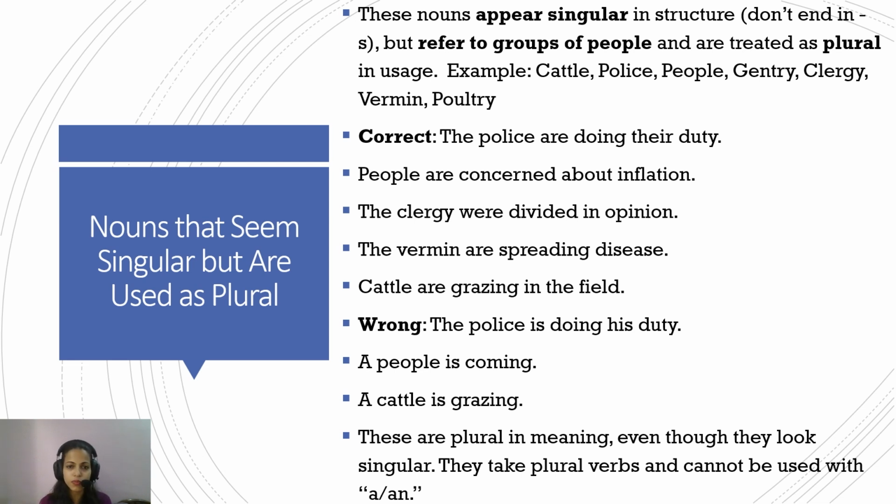Gentry, clergy, vermin, which are those animals that usually destroy fields or crops, so they are declared as vermin. Poultry. All these words refer to a group, but there is no s at the end of them, so they appear singular. The police are doing their duty. Because the word police looks singular, it's a very commonly mistaken word. The police is doing their duties wrong. Grammatically speaking, in colloquial speech, the way we talk, we say the police is doing their duty, but the correct grammatical way to say it is: the police are doing their duty. People are concerned about inflation.